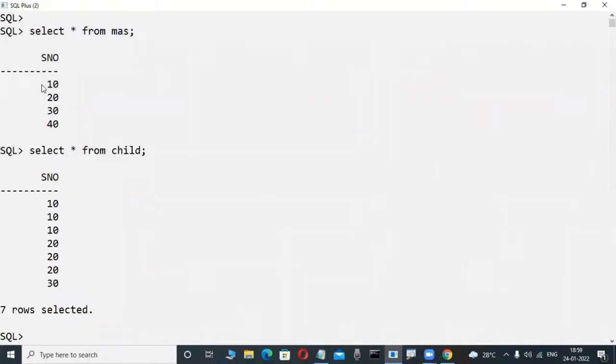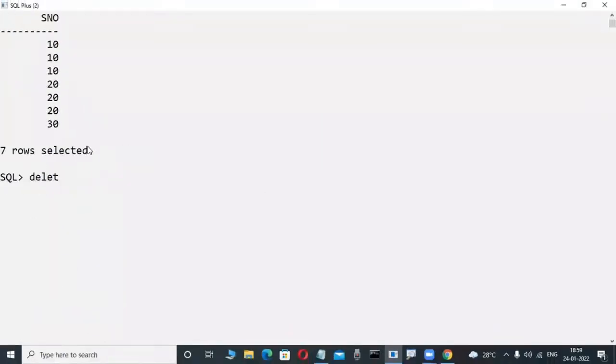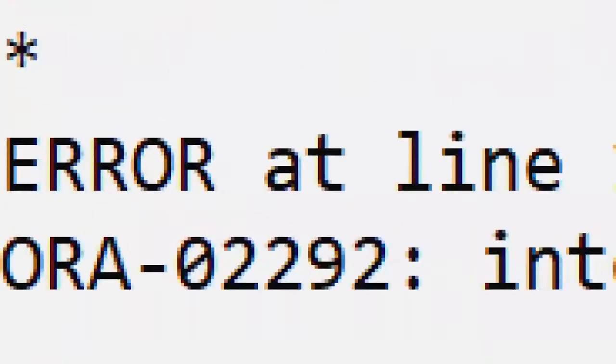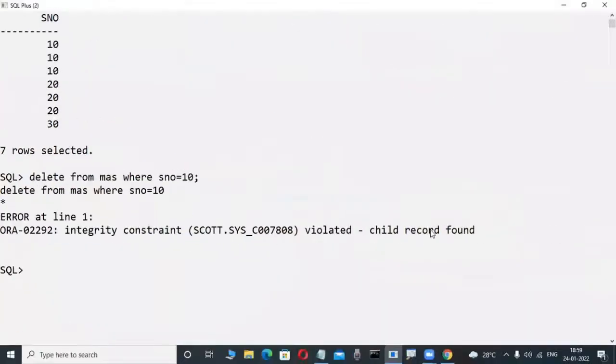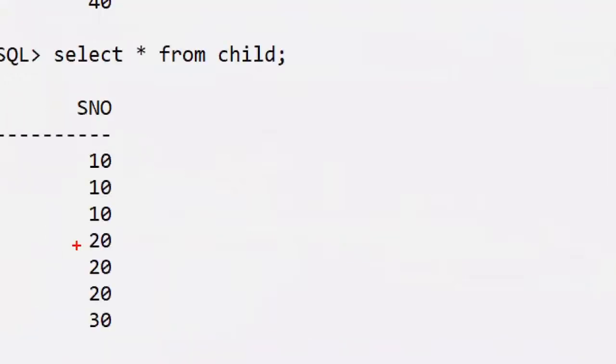Now I try to delete some record. Up to now you don't have an idea what delete or insert is, I'm just checking. Delete from master where s number is equal to 10. It won't work, because that 10 is already available in the child table, so we are unable to delete. Child record found. This 10 is available many times in the child table.